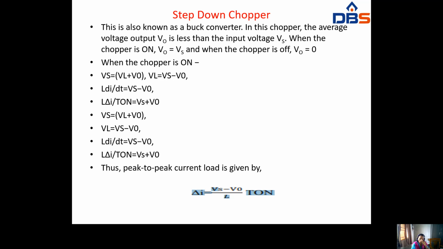When the chopper is on, Vs equals VL plus V naught. So VL equals Vs minus V naught. So L into di by dt equals Vs minus V naught. So L into delta I by T on equals Vs minus V naught. Thus the peak to peak load current is given by delta I equals Vs minus V naught by L into T on. So this is the peak to peak load current.